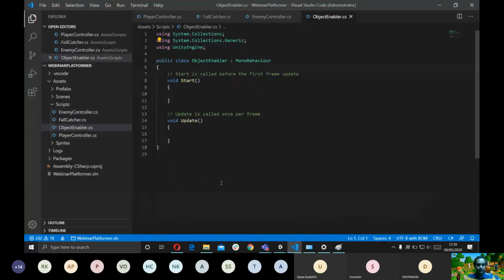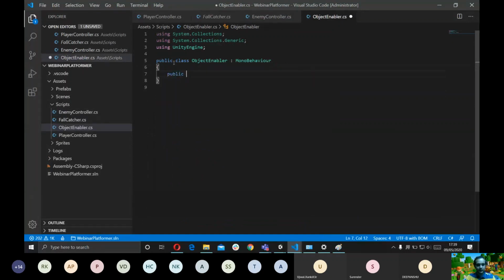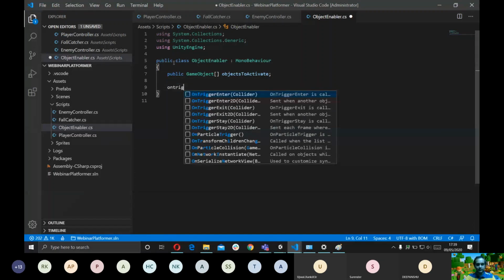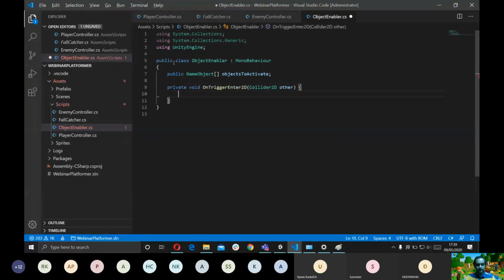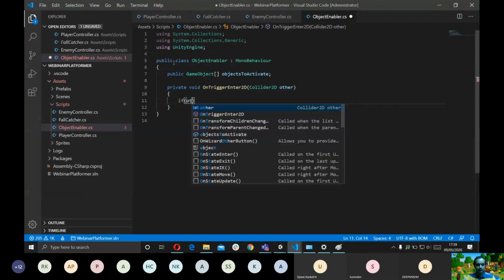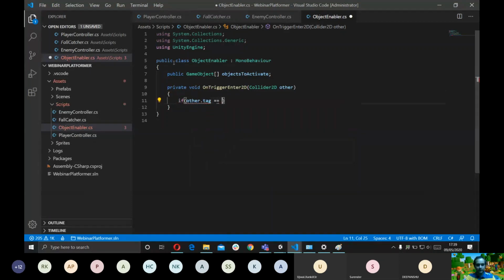For this, I'm gonna create a public array of game objects called objectsToActivate. So I'm going to use an inbuilt function called OnTriggerEnter. I'm going to go, if other tag is equal to Player.